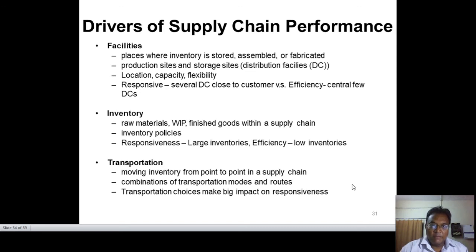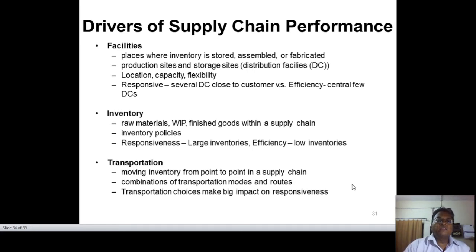So the main form of facilities is responsiveness. Several distribution facilities close to customers give responsiveness, and for efficiency there are a central few distribution facilities. That means when we need to, we can get goods to the customer, and when customers or our retailers need stock space, they can reach us. That's why we have put emphasis on responsiveness, because if a responsive approach is not there, definitely the things cannot carry on.